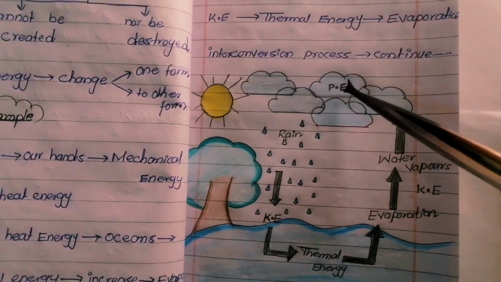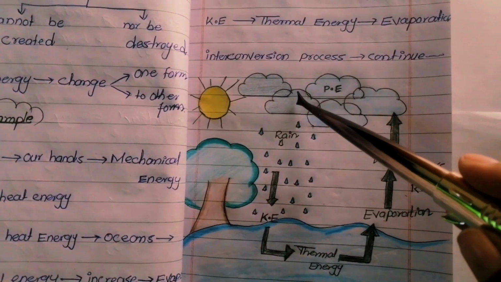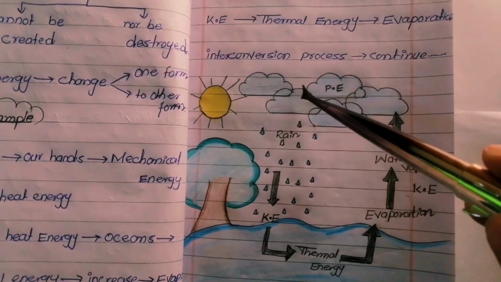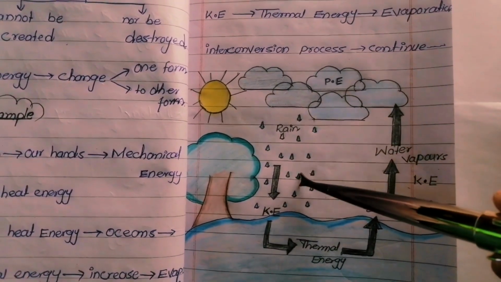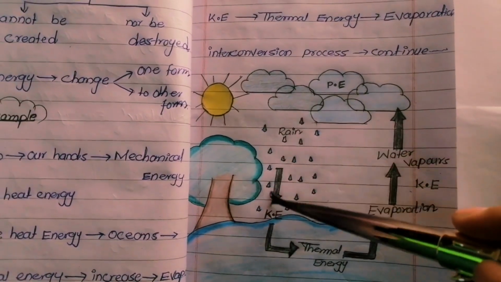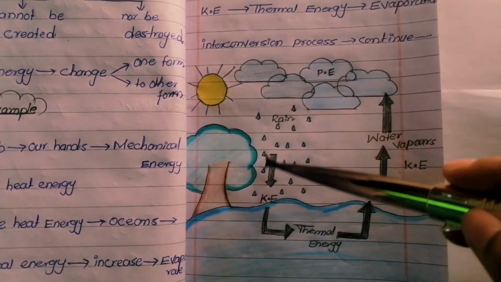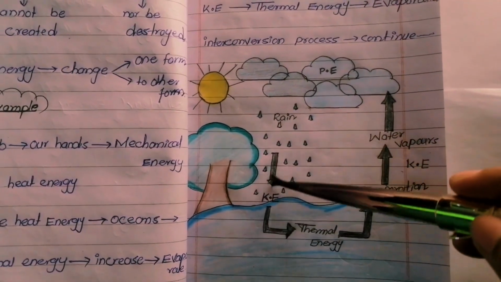When water vapors convert into water drops, these water drops fall down in the form of rain. When water particles come down in the form of rain, these rain molecules have kinetic energy.